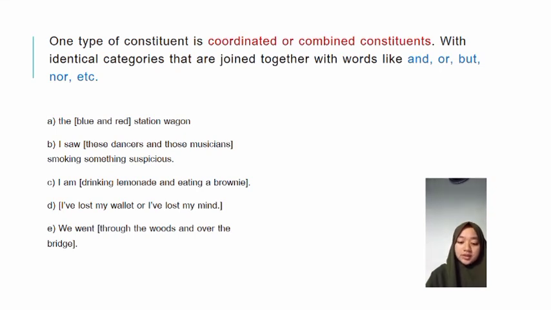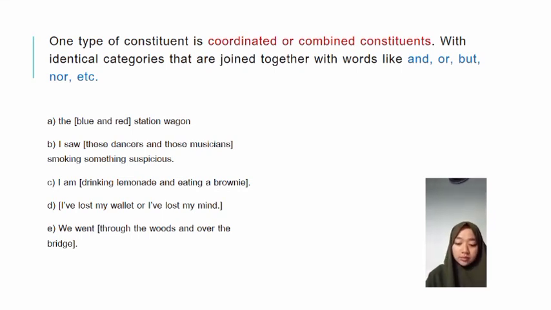The coordination in B combines two noun phrases, these dancers and those musicians. Next, I'm drinking lemonade and eating brownies. The coordination in C combines two verb phrases, drinking lemonade and eating brownies.